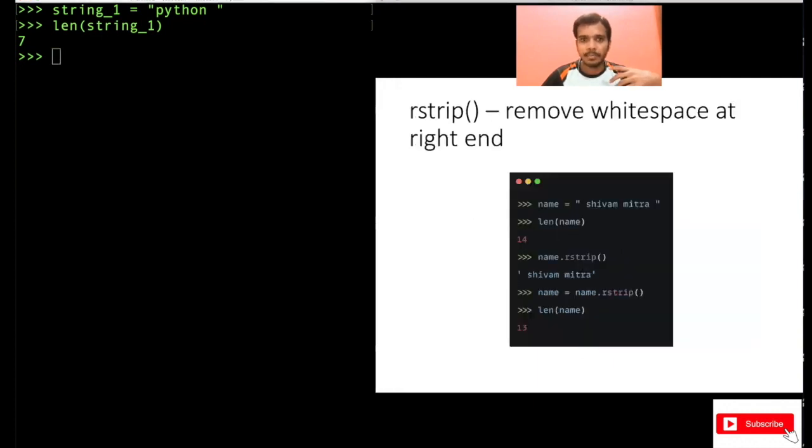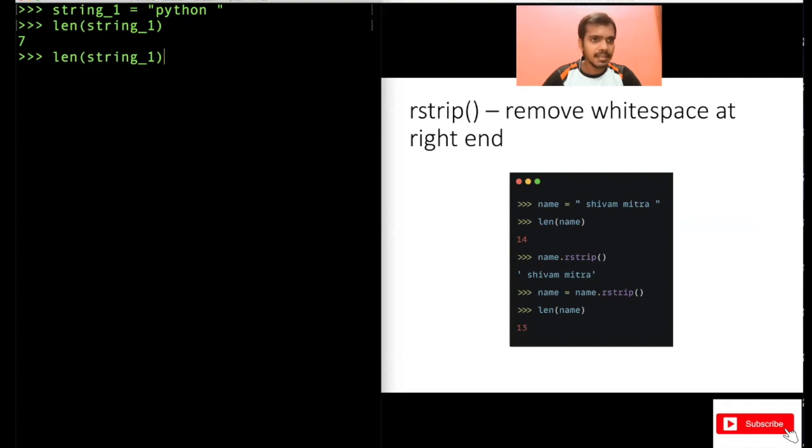Now what is R strip for? Let's take this string equal to Python. I have left one space at the beginning, if you see, and one space at the end, right? So we will try to apply some functions and try to change this. R strip removes the white space at the right end. Also, these functions are specific to the string data type, that's why we use the dot operator and write rstrip.